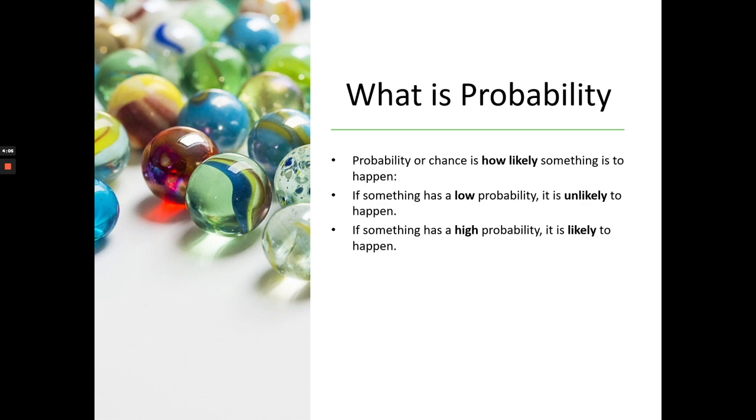So let's say it's a very sunny day and there are no chances of rain, so in that case I can say that it is unlikely to rain today. And on the other hand, if it's cloudy and you can see that it will rain, you can say it is likely to rain today. So we use these words in probability.